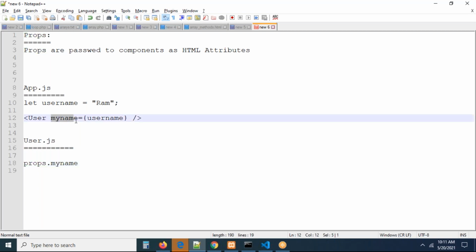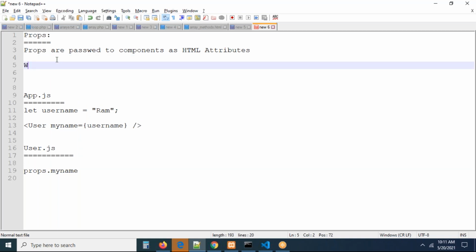You use it as some property name, right? The property name you have to pass here. This is the mapping, guys, exactly. So this is how we can pass some data from one component to another. Or else, one more point I want to tell you: props are arguments passed into React components also, we can say. So we can use props as arguments